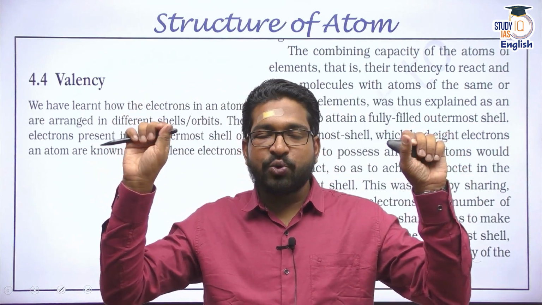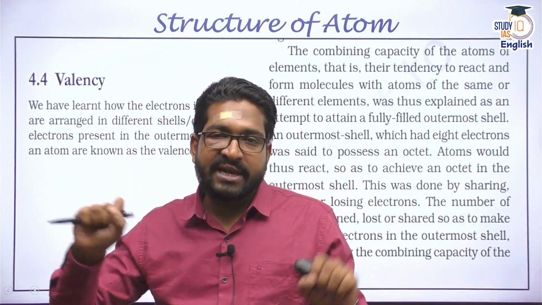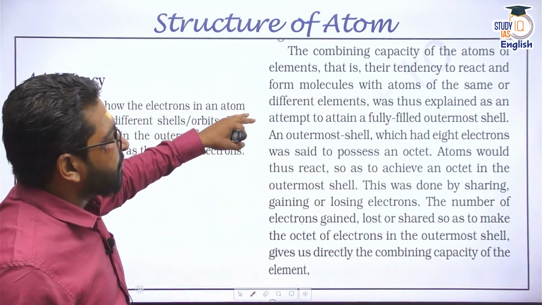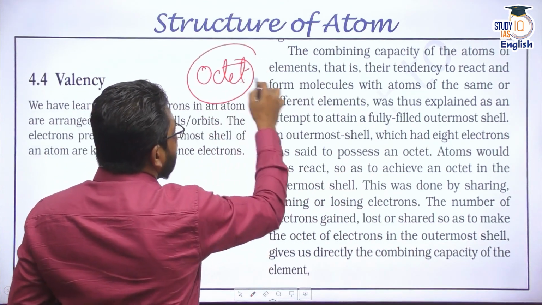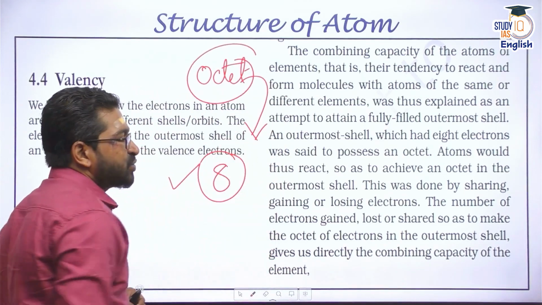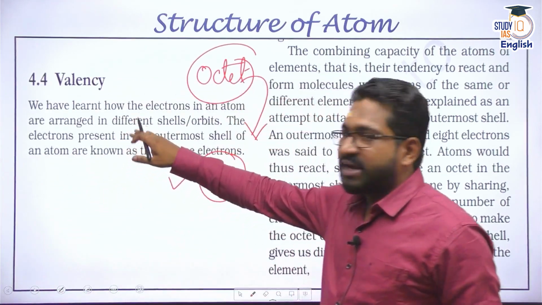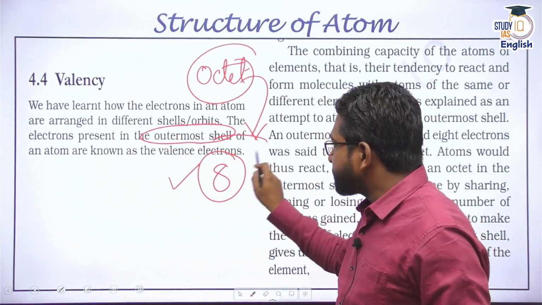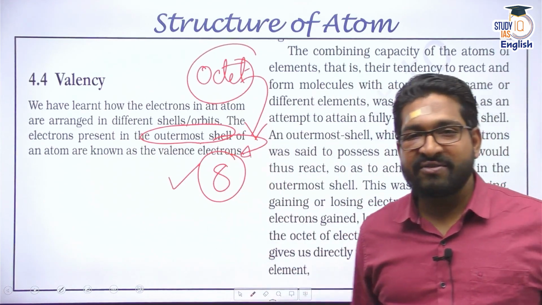My most stable phase is holding these two things. I can hold more things, but they may fall off. So valency or valence electrons is the same kind of concept, where the atom tries to achieve something called an octet. That means if 8 electrons are reached in its outermost shell, outermost orbit, it is going to be stable. So valency is about the electrons in an atom which are arranged in different styles, and the electrons that are present in the outermost shell are called the valence electrons. And the number of valence electrons defines your valency.